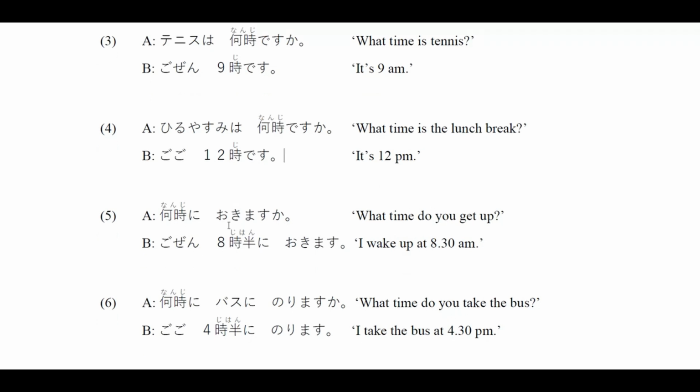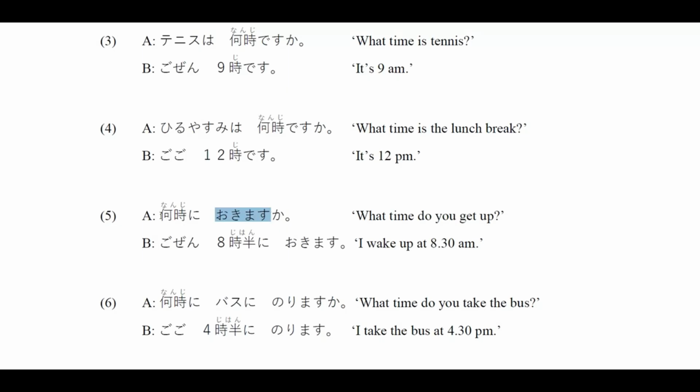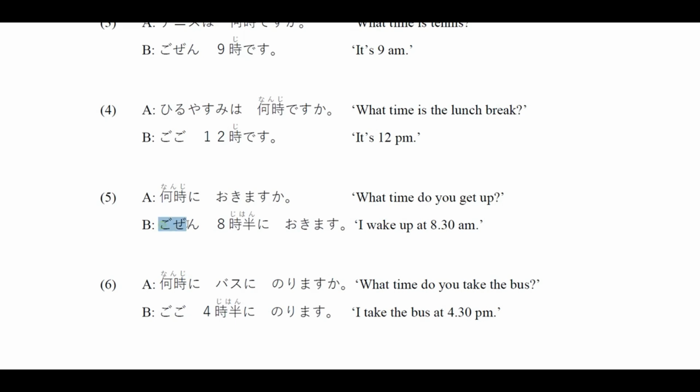And what time do you get up? You say 何時に起きますか? We know that 起きます is to wake up, to get up. And then you put 何時 as the question word. Say I get up at 8:30 in the morning. So you say in the morning, which is a.m., 午前, and then 8時, 8 o'clock. And then 半 is 30 minutes. Together it is 8:30. 8時半に起きます.